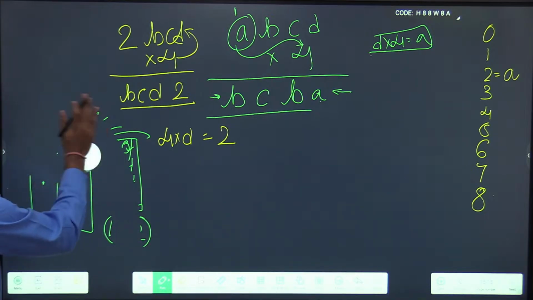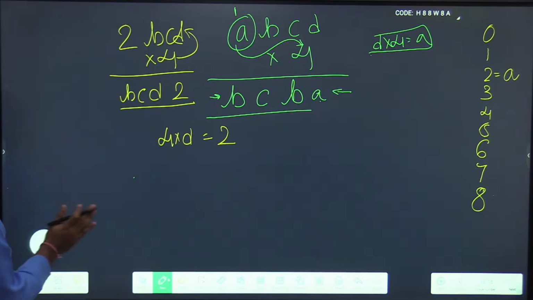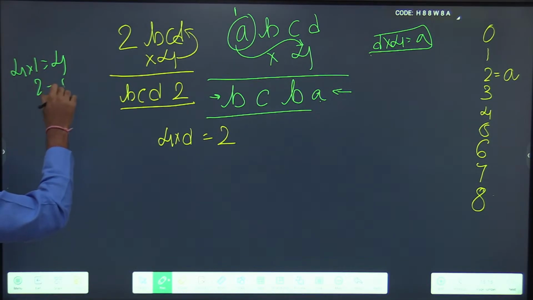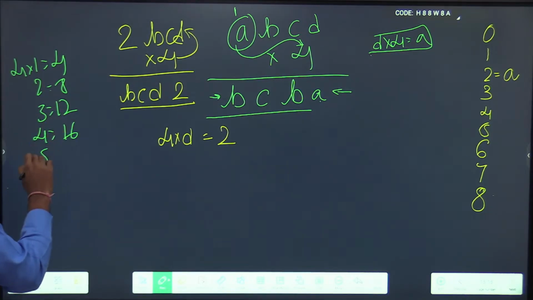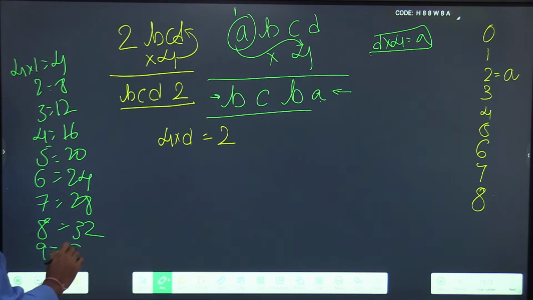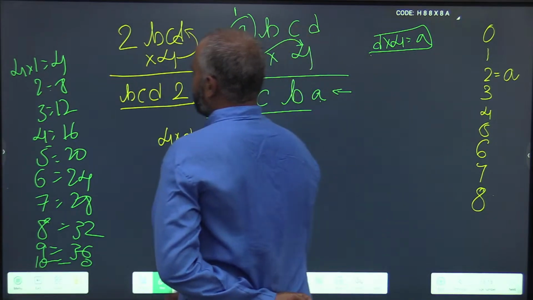For example, I am listing the 4 table here, so that you will be able to easily recognize the pattern. 4 ones are 4, 4 twos are 8, 4 threes are 12, 4 fours are 16, 4 fives are 20, 4 sixes are 24, 4 sevens are 28, 4 eights are 32, 4 nines are 36, 4 tens are 40. What do you see here?